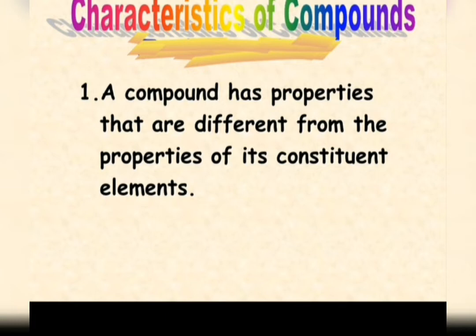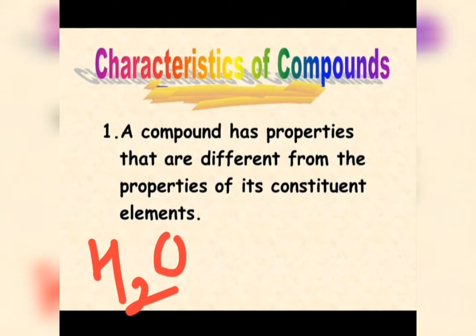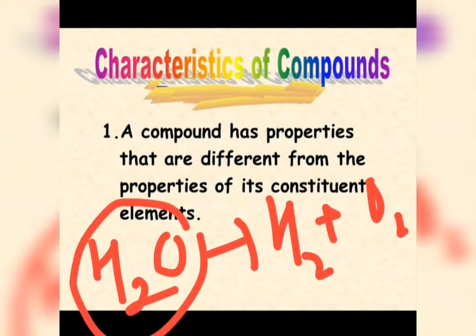Let me make you understand this with an example. Let's take water. Water is made of hydrogen and oxygen, right? If we look at the property of water, water is a non-flammable material, right?